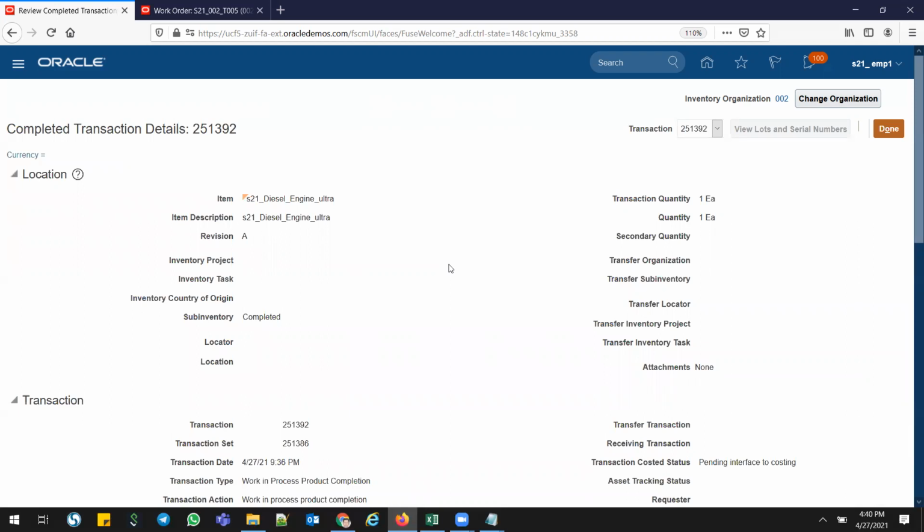So this completes the transform work order process, and it is pretty simple and straightforward.